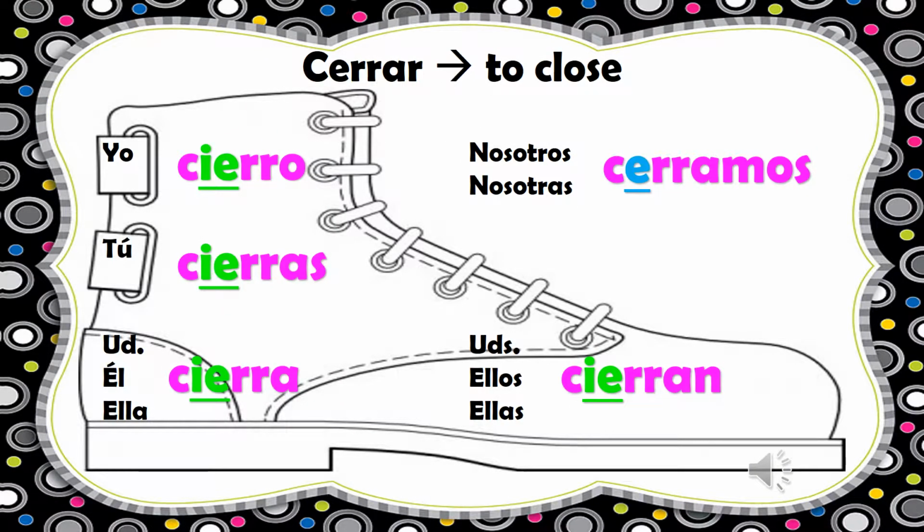Our second example was cerrar. So again, I can draw my boot around all of the forms that change. And the nosotros form in this again is on the outside of the boot because it doesn't make the E to IE change. So go back into your notes and draw a boot around the forms of cerrar that make the E to IE change.